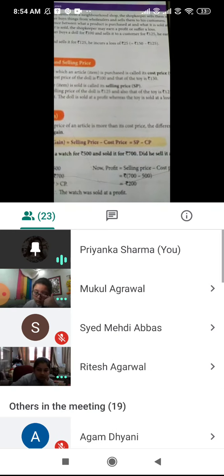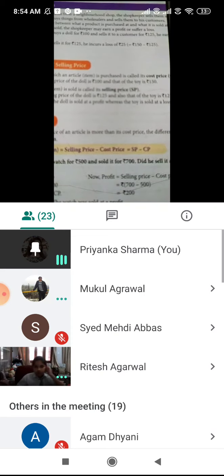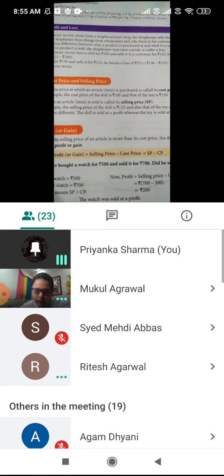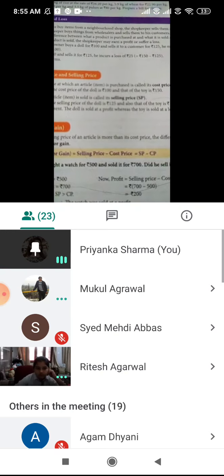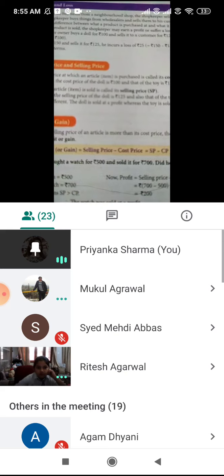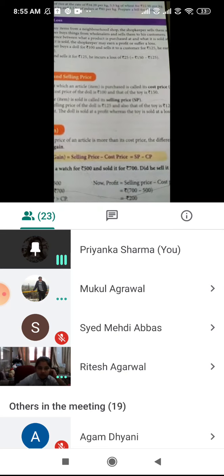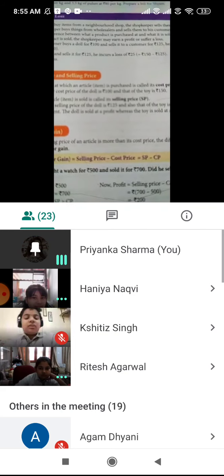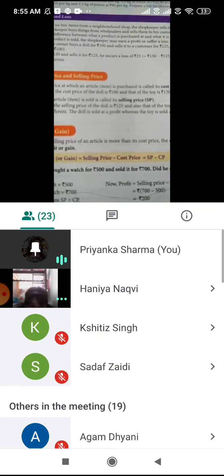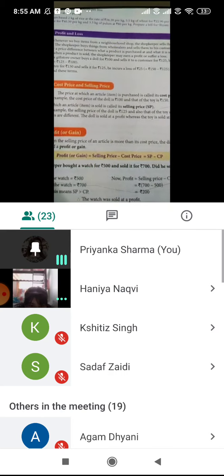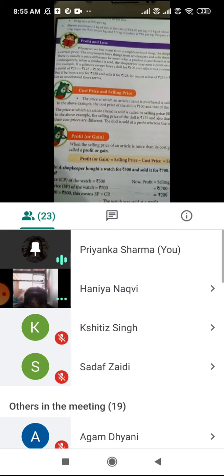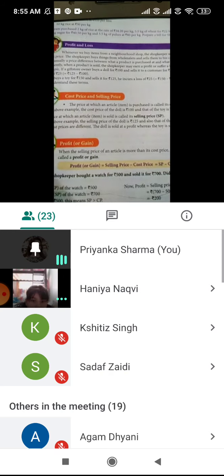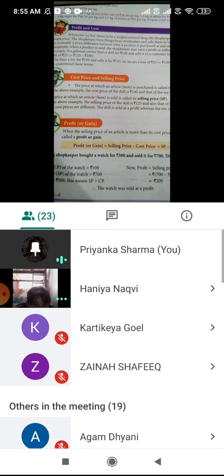Whenever the selling price is more and the cost price is less, then we have profit. And to take out profit, there is one simple formula, that is selling price minus cost price. This much clear to everybody? All 23 students, those who are there in the meeting right now, profit and loss, selling price, cost price, clear? Okay. And the work that you have to do, that is also clear?